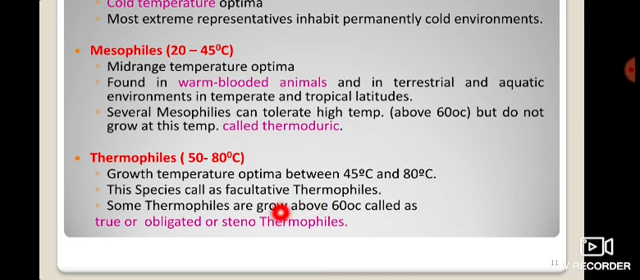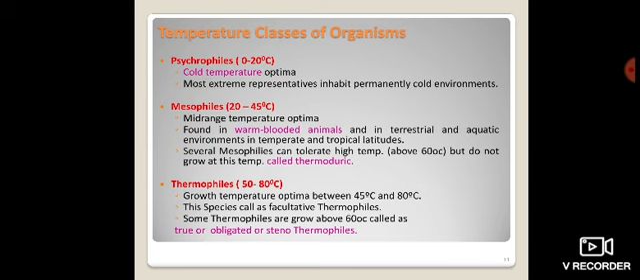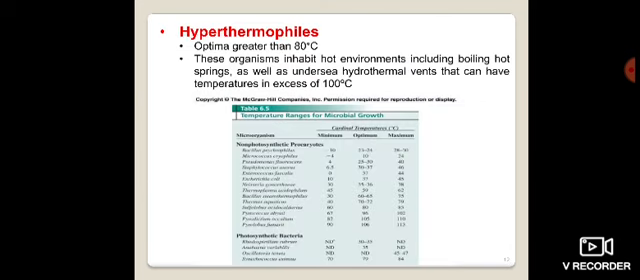So some thermophiles grow at 60 degrees Celsius. They are called true or obligate or stenothermophilic. When they survive at 60 degree temperature, they are simply called true or obligate or stenothermophilic. Okay. So these are the basic three. And again the next one is hyperthermophilic, meaning they can survive at the highest temperature, with optima greater than 80 degrees Celsius.